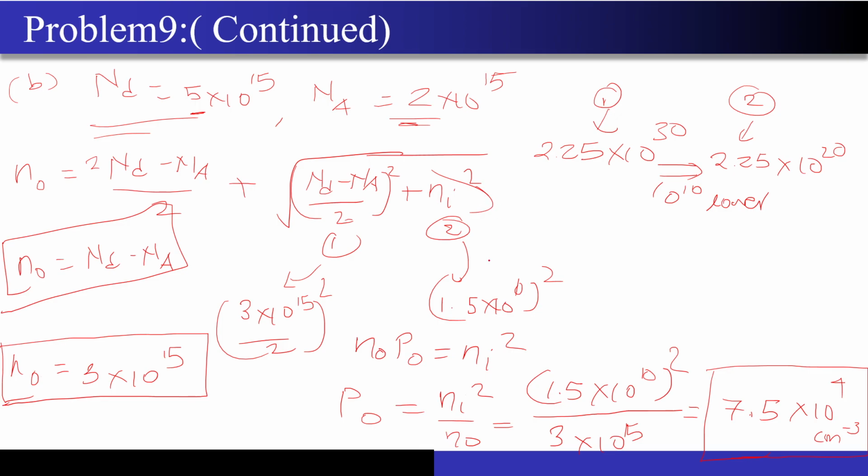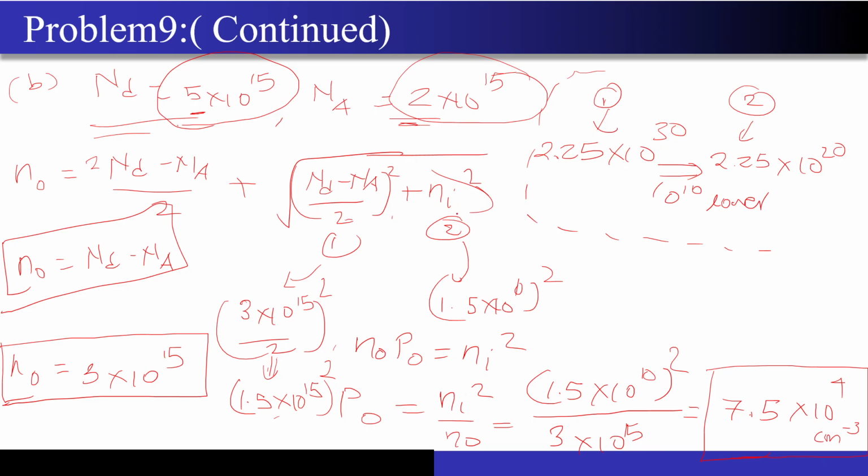So if you look over here, Nd minus Na by 2 over here, right? Nd minus Na is 3 into 10 to the power 15 because Nd is given as 5 into 10 to the power 15 and Na is given as 2 into 10 to the power 15. You got till this point, right? So if you calculate this value, it is nothing but 1.5 into 10 to the power 15 the whole square. Correct? Now come back to the RHS over here, whatever I have written. This 1.5 into 10 to the power 15 square will come out to be 2.25 into 10 to the power 30.